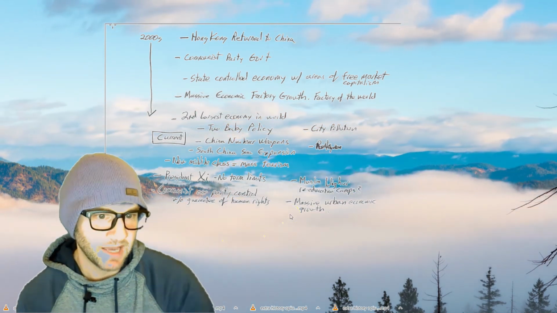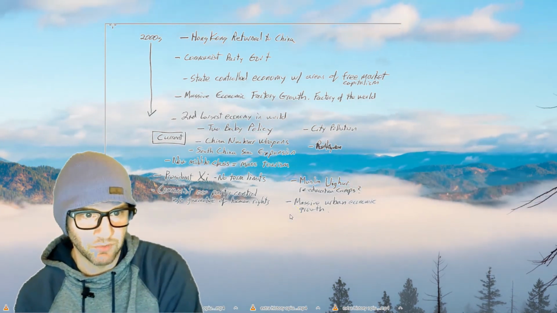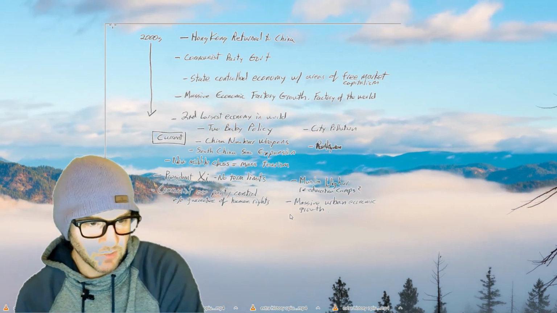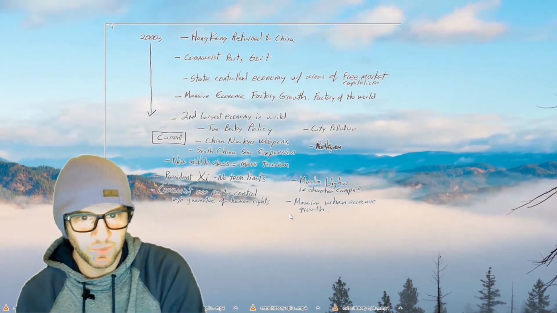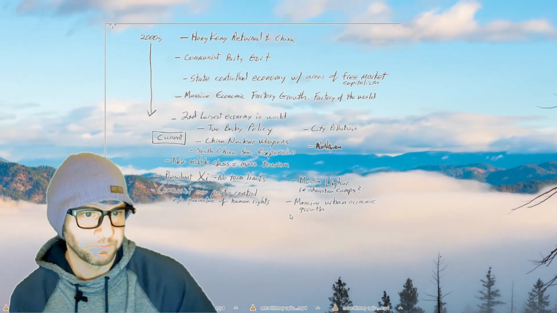China is having massive urban economic growth in the last 8 years. There's a housing market in the cities. Everything is just being built right now.